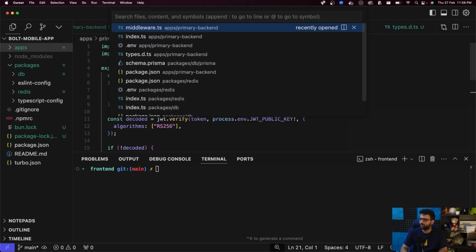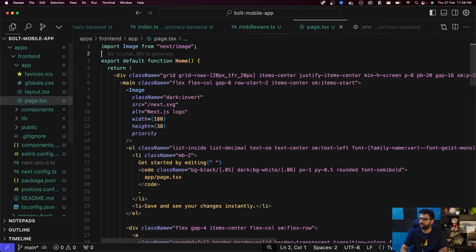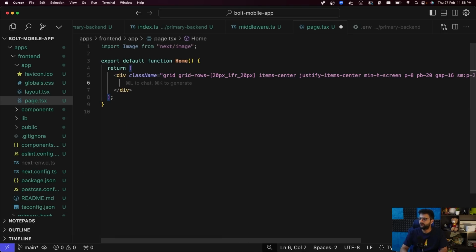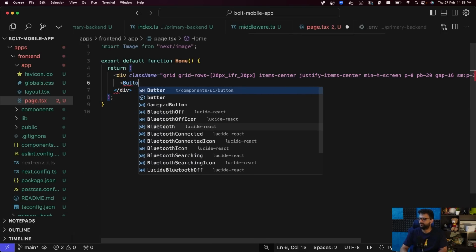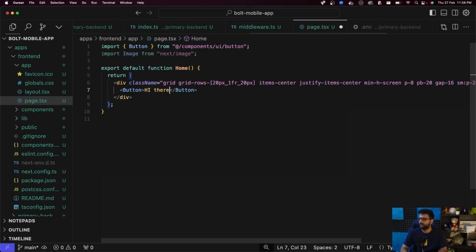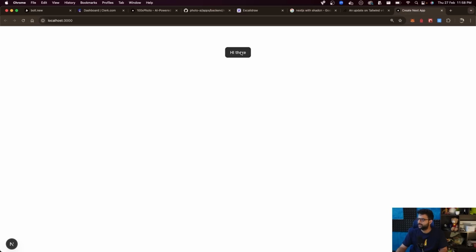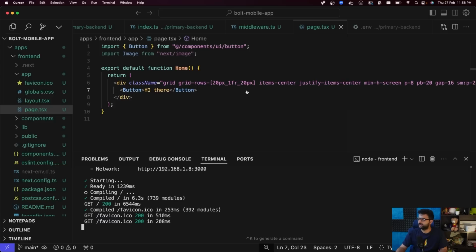So let me go to page.tsx in frontend. Let me delete everything from here. And let me try to use the shadcn button component. There we go. And let's see, does it work? So if I start the front end now, hopefully I see a pretty button and then we're sorted, else this is going to take a few minutes at the very least to debug. That looks right. That looks like a shadcn button, pretty styled.